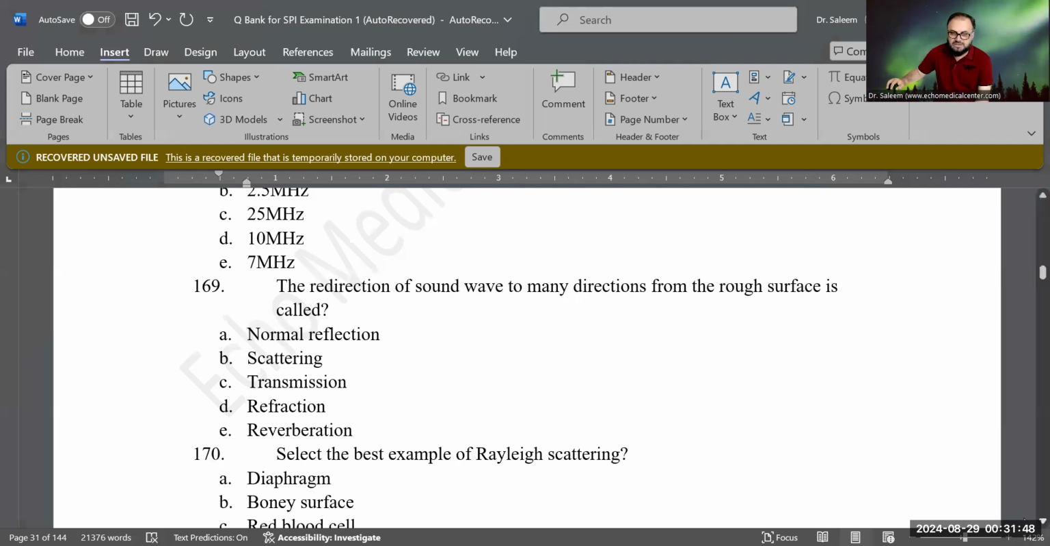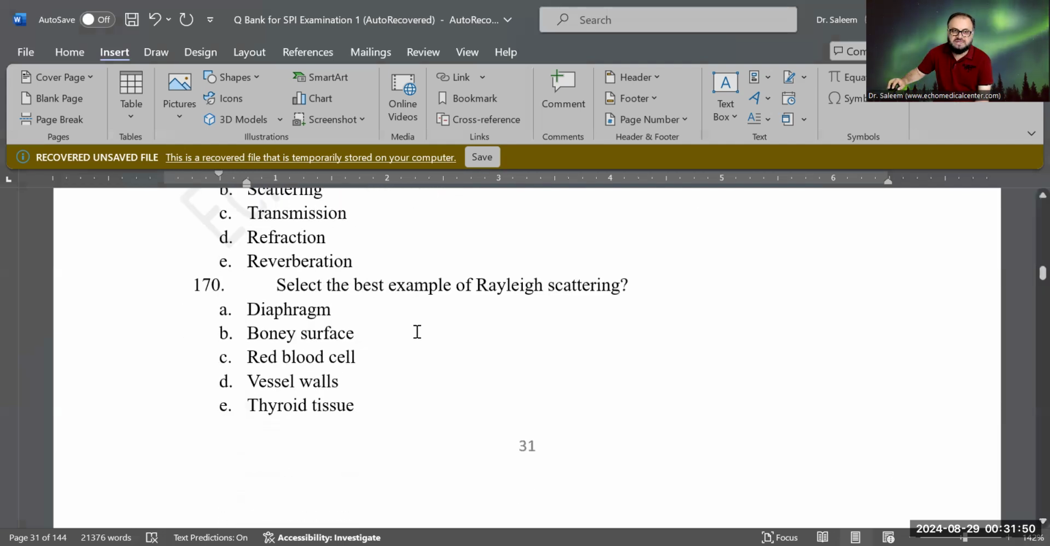Okay, let's do the next question. The question is asking, select the best example of Rayleigh scattering. Very good question. All ARDMS SPI exams have this question. Always, that exam, this question is there. So what do you think? Which one is the best example for Rayleigh scattering? Is it diaphragm? Is it bony surface? Is it red blood cells, RBC? Is it vessel walls? Or is it thyroid tissue? What do you think?